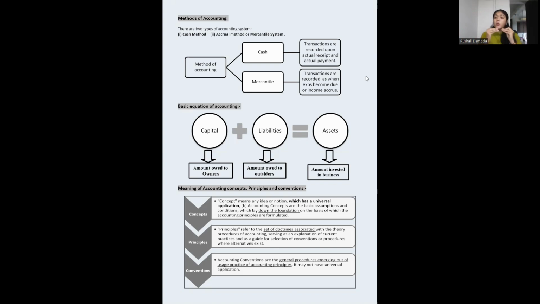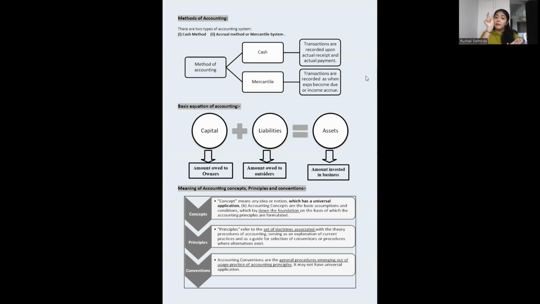This can happen: you are following a particular general procedure, and other people are following a different procedure. So this is based on the practice that they follow. This is how the working of a particular organization is done. So these are your accounting concepts, principles, and conventions. Concepts, as we learned, have a universal application. Principles are your set of doctrines associated with the theory of procedures of accounting. Suppose interest is accrued, you record it in a particular manner. The other person records that interest on FD is credited, and the particular FD is debited. That is how you record it.